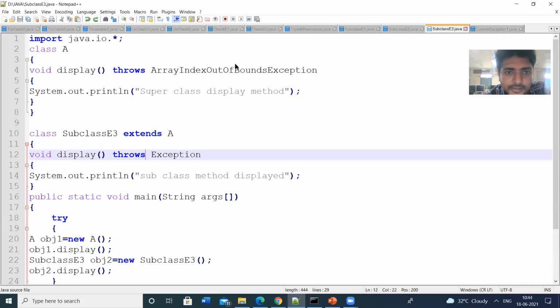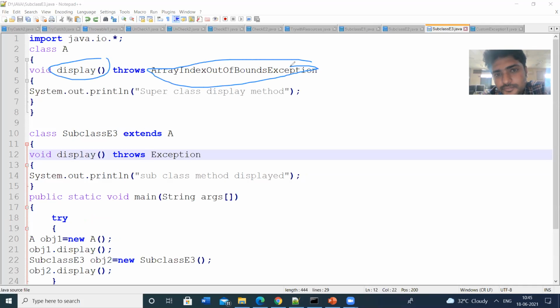So let us see. Same program, and here the method is display. A is the superclass, so this is the superclass method. The superclass method throws some exception: array index out of bounds exception. Is the array index out of bounds exception a checked or unchecked exception?